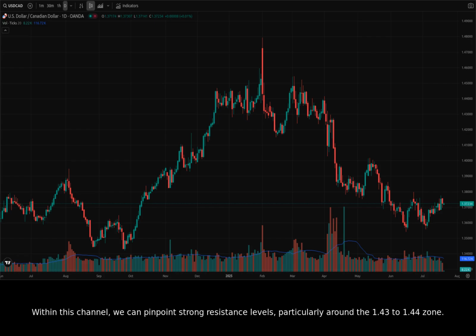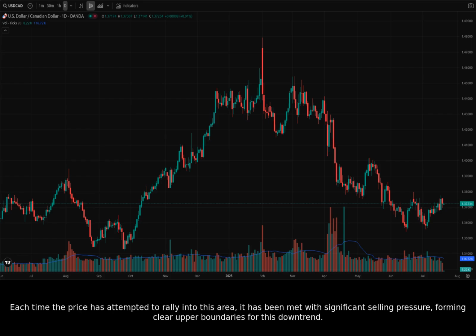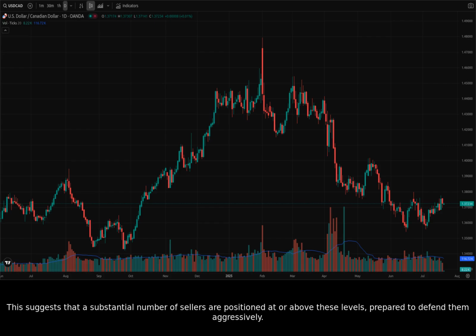Within this channel, we can pinpoint strong resistance levels, particularly around the 1.43 to 1.44 zone. Each time the price has attempted to rally into this area, it has been met with significant selling pressure, forming clear upper boundaries for this downtrend. This suggests that a substantial number of sellers are positioned at or above these levels, prepared to defend them aggressively.